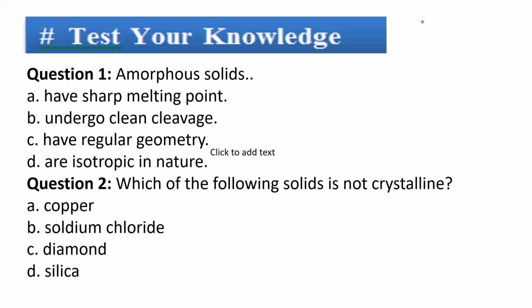Next, coming to today's class discussion, questions based on today's class. I am giving just a few questions, but you can solve many questions in your objective books, that is Jayendra material. Now question number 1, what are amorphous solids? They have sharp melting point, undergo clean cleavage, regular geometry, and are isotropic in nature.